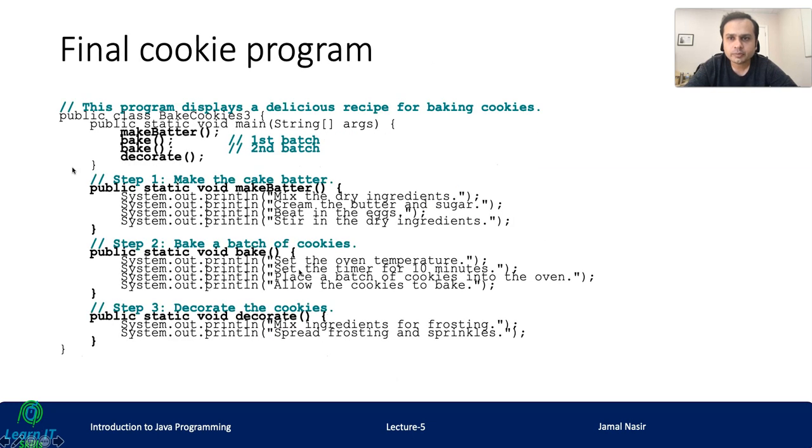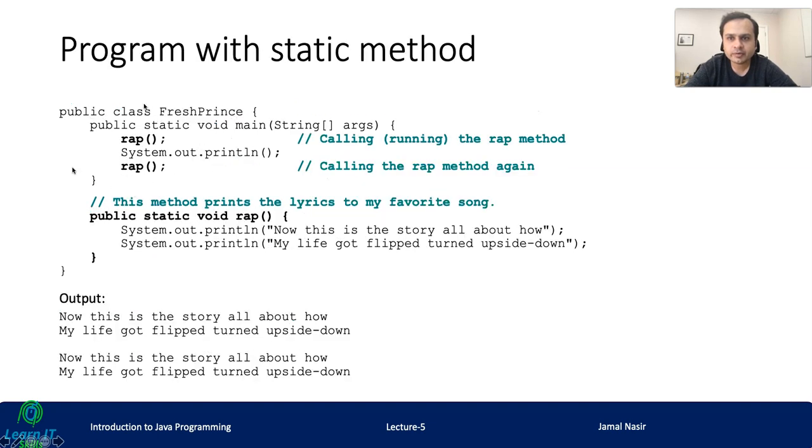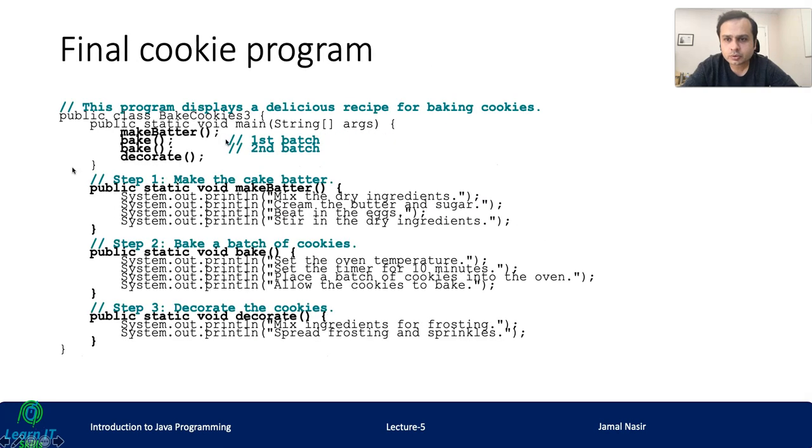So the final cookie program would be very similar to the previous one. Like we have one class, then we have public static void main, and then we can call 3-4 methods, right? So in the public static void main method, we are calling 3 methods. We are calling the bake method 2 times. In the makeBatter method, we are just printing this stuff, right?